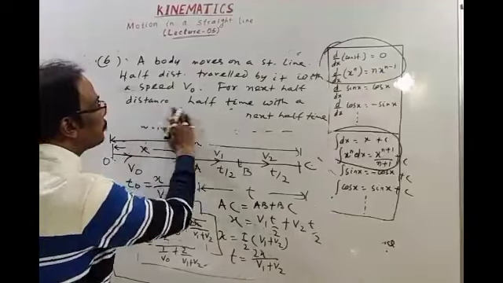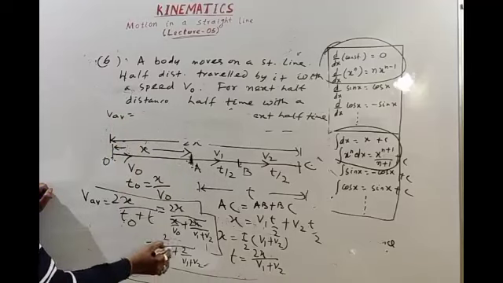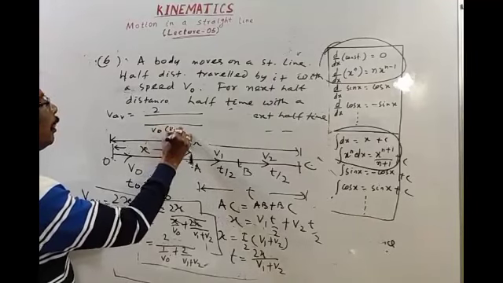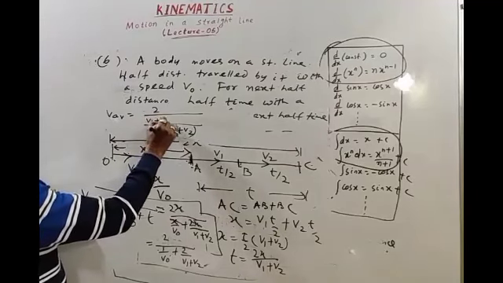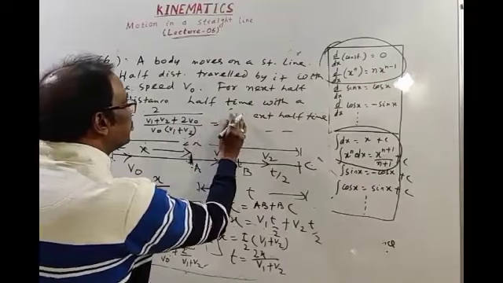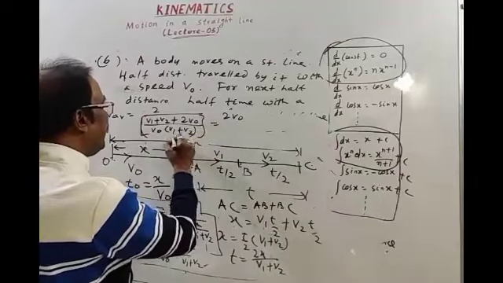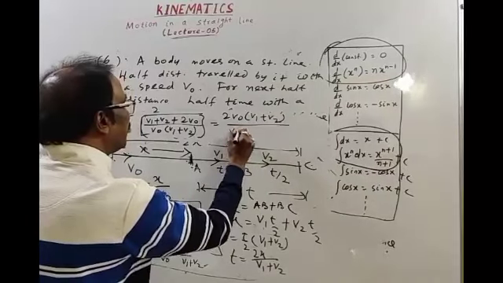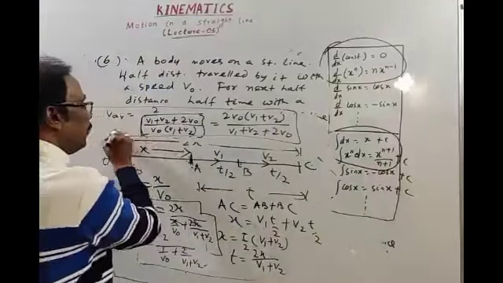Take LCM: 2 divided by ((v1 plus v2) plus 2 v naught) over v naught into (v1 plus v2). The final answer is 2 v naught (v1 plus v2) divided by (v1 plus v2 plus 2 v naught). This is your final answer.